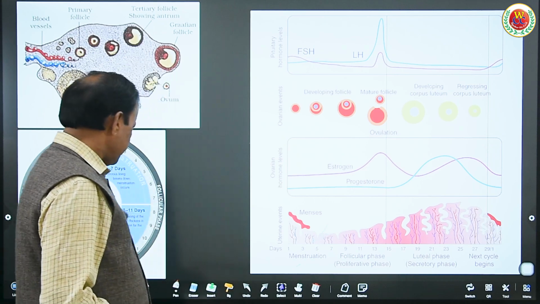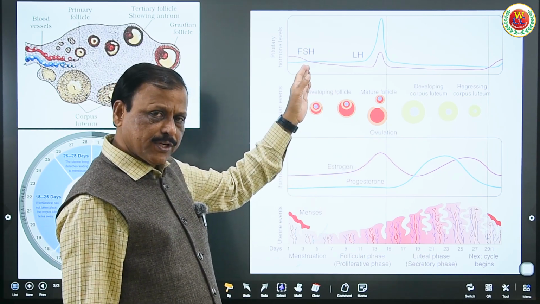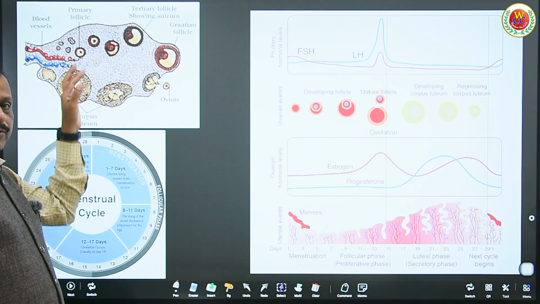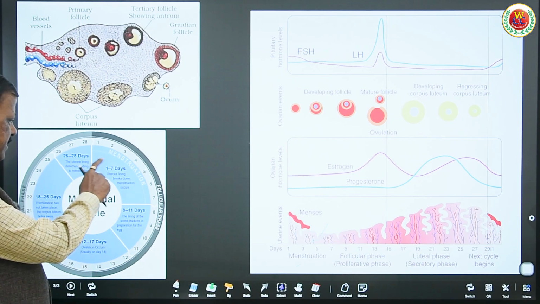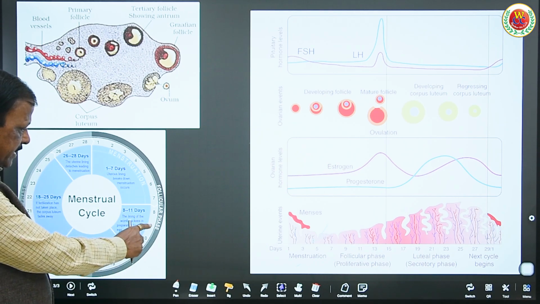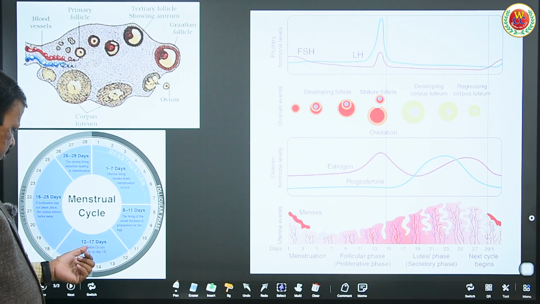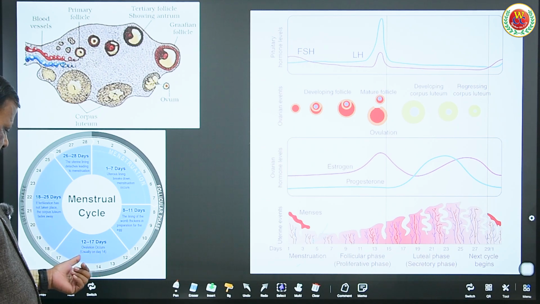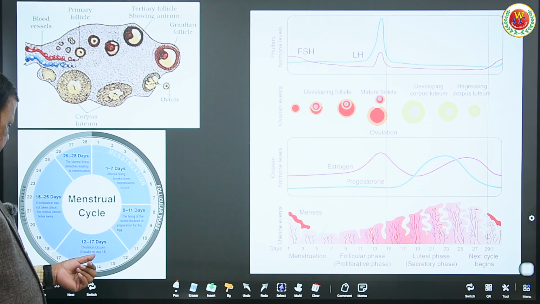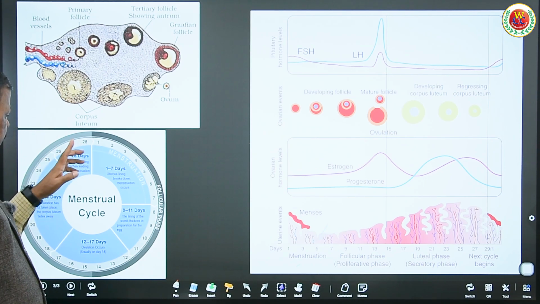Now, let us understand how these changes regarding the endometrial wall occur with hormonal control within the ovary as well as in the uterus. In this cycle, the period of 1 to 7 days is called menstruation, 8 to 11 days is called the restoring period, where the wall gets restored. The 12 to 17 period is called the ovulatory phase, where fertilization may occur. After 17 days the wall continues to be maintained if fertilization occurs, and if fertilization does not occur, the wall begins to break open after 28 days.